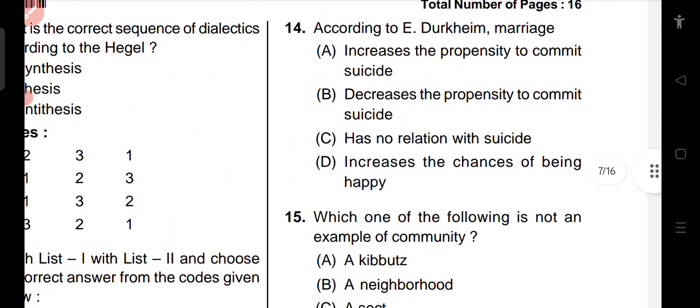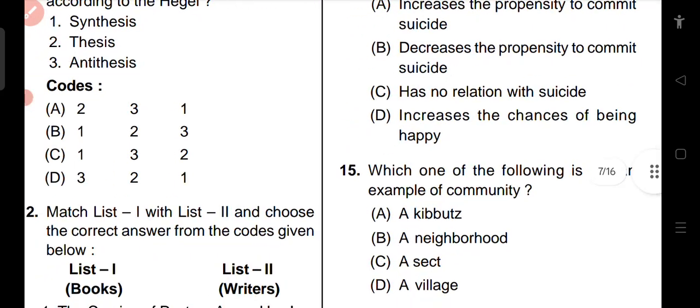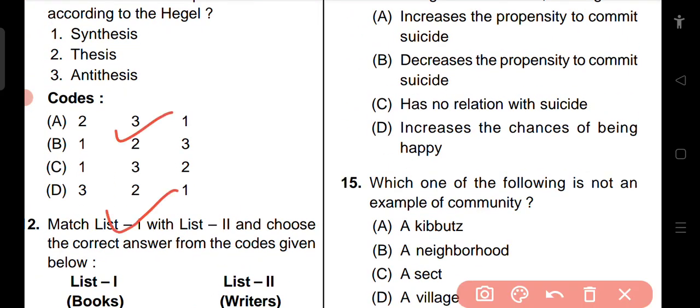Question number 14. According to Malderheim, marriage increases the propensity to commit suicide, decreases the propensity to commit suicide, has no relation with suicide, or increases the chances of being happy. So according to Malderheim, marriage reduces the rate of suicide. Unmarried people have a higher rate of suicide.